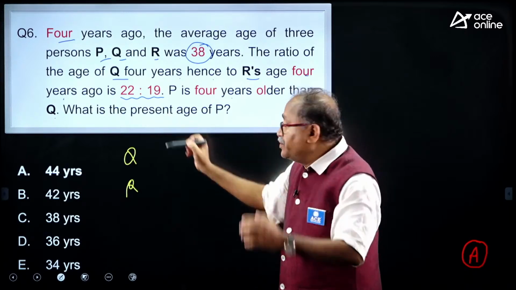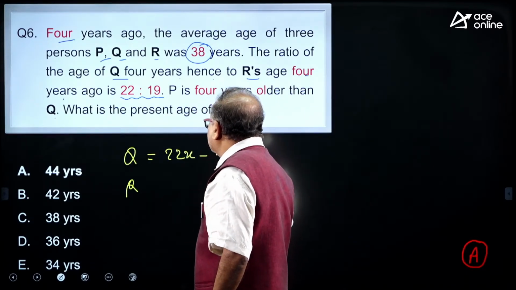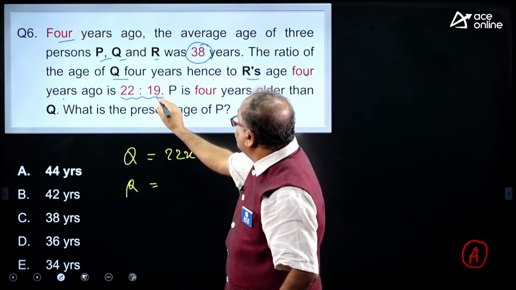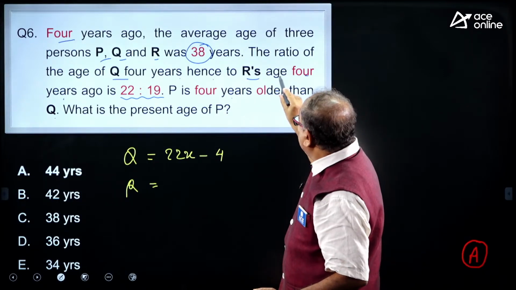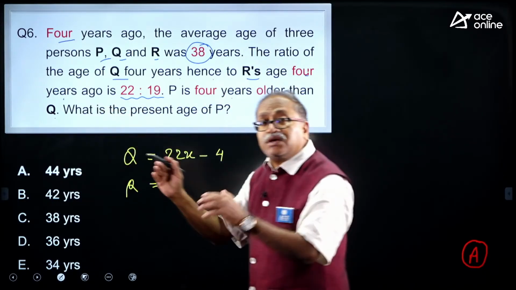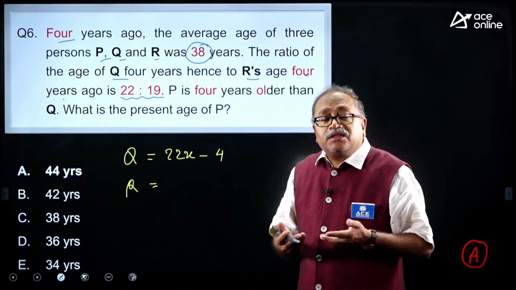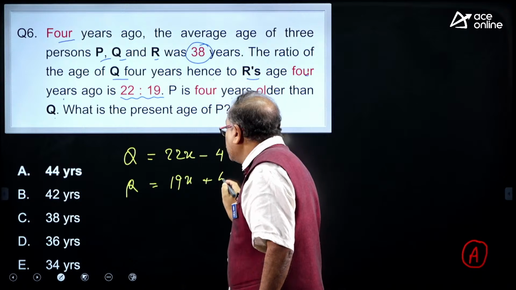22x minus 4. So I will write down 22x minus 4 as the present age of Q. Similarly, I will use this ratio for R, which is 19. When? That is the age 4 years ago. 4 years back it was 19x, then the present will be 19x plus 4.